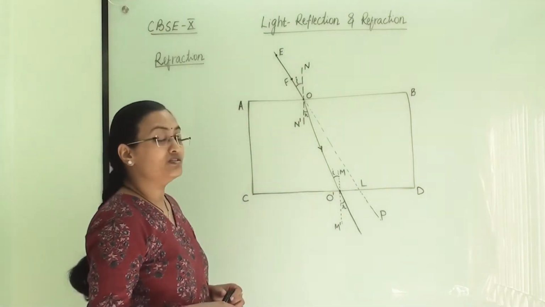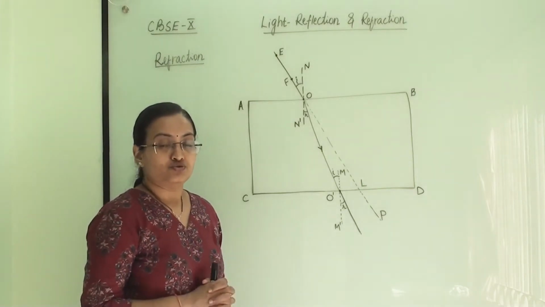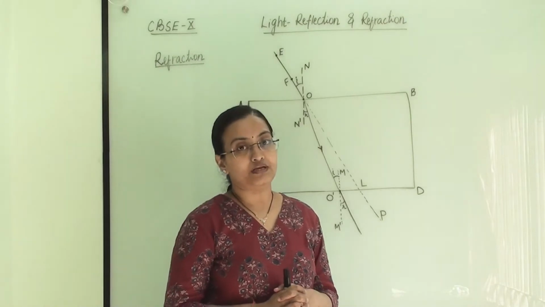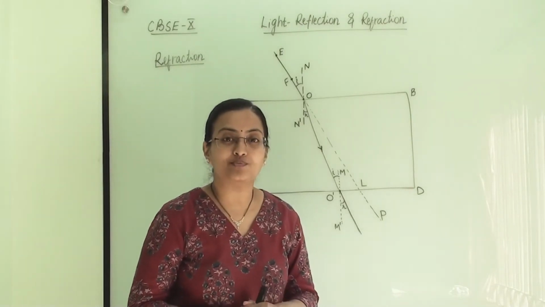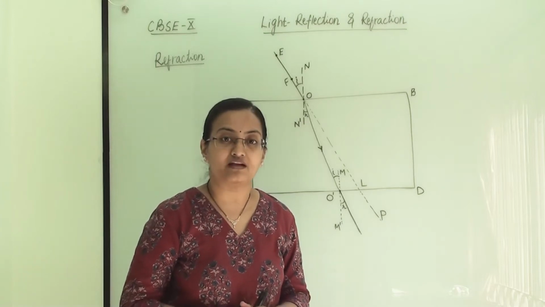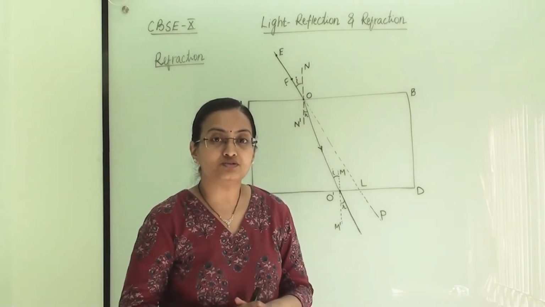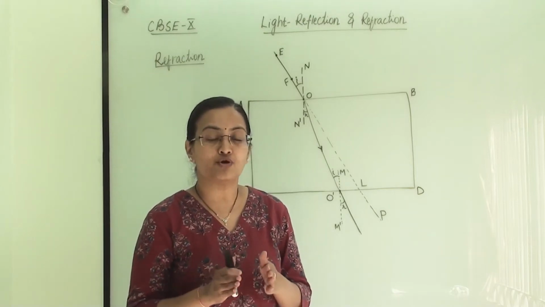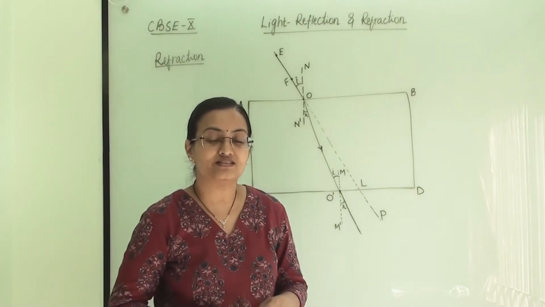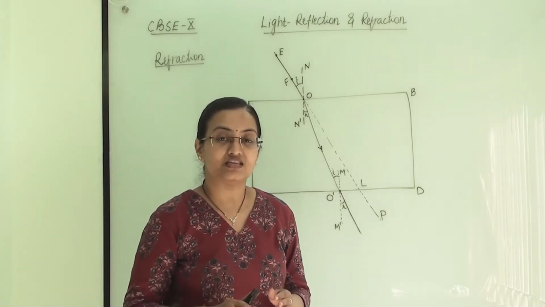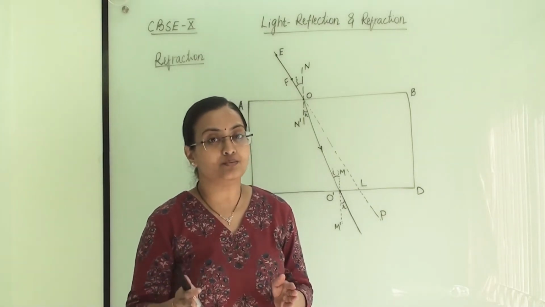So here, what is the meaning of refraction? When light is traveling from one medium to another medium, its path will not be a straight line. It will be deviated, it will be refracted. When the path of light is not a straight line and it moves away from its actual path, that is known as refraction. And this phenomenon we can see when light is changing a medium.